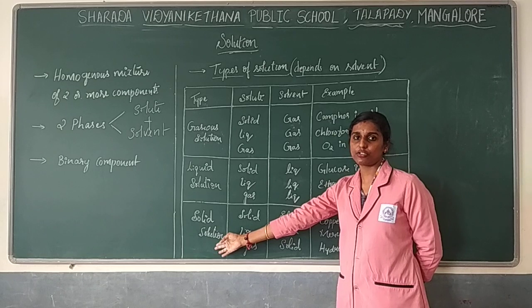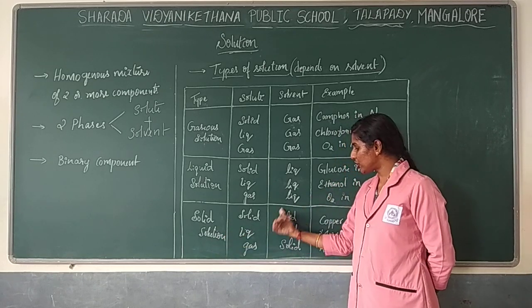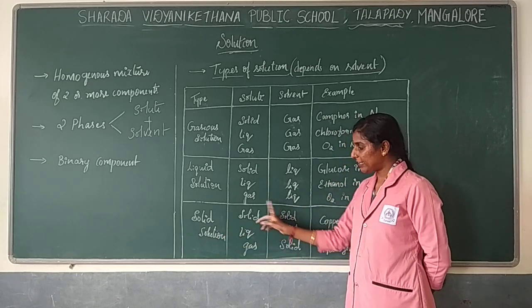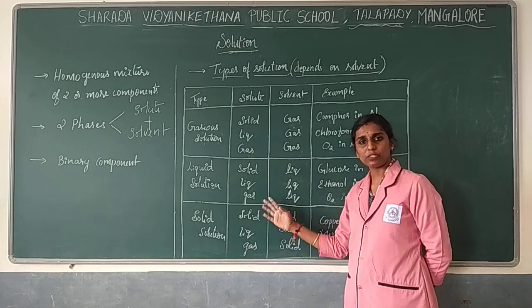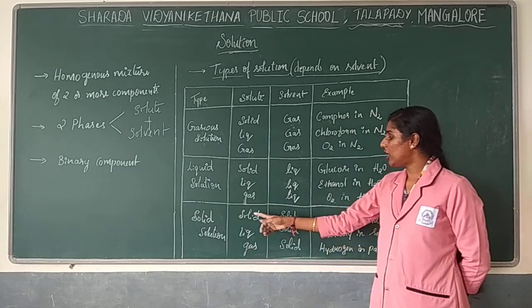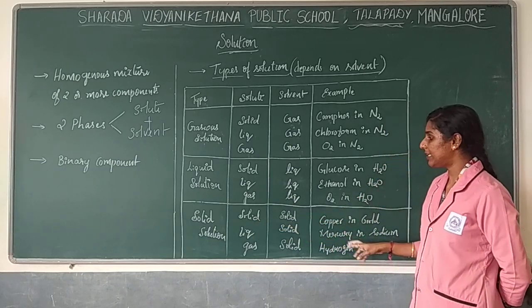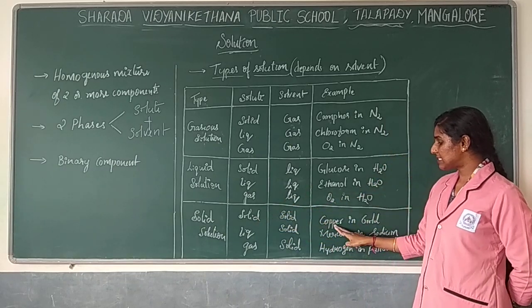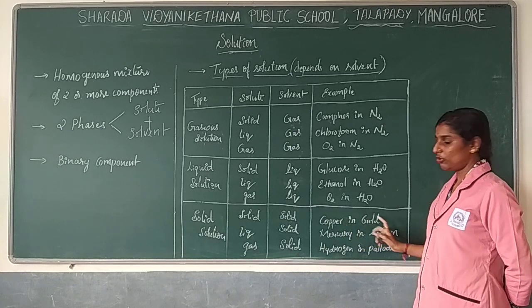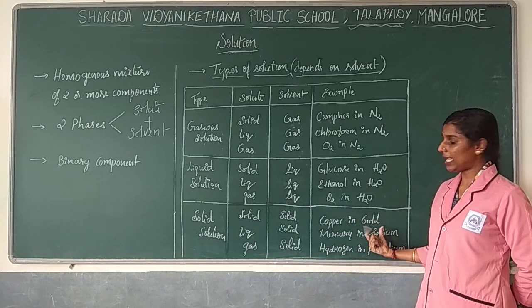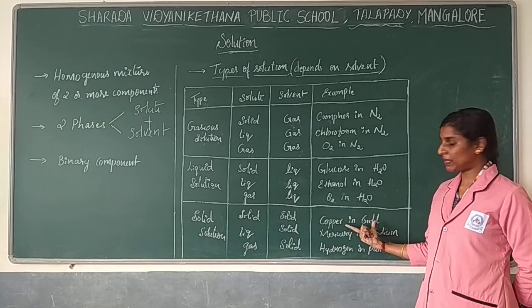Next you go for solid solution, the next type of solution, because your solvent is solid in nature. So it can combine with solid, liquid as well as gas. Based on that, I have given examples. Now if both solute and solvent are solid in nature, then it is a solid solution. Example, copper in gold, both are solid in nature. So formation of alloys generally takes place with this.